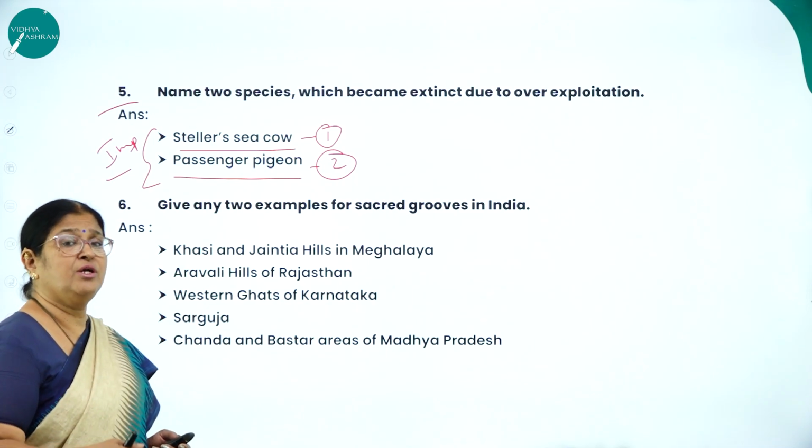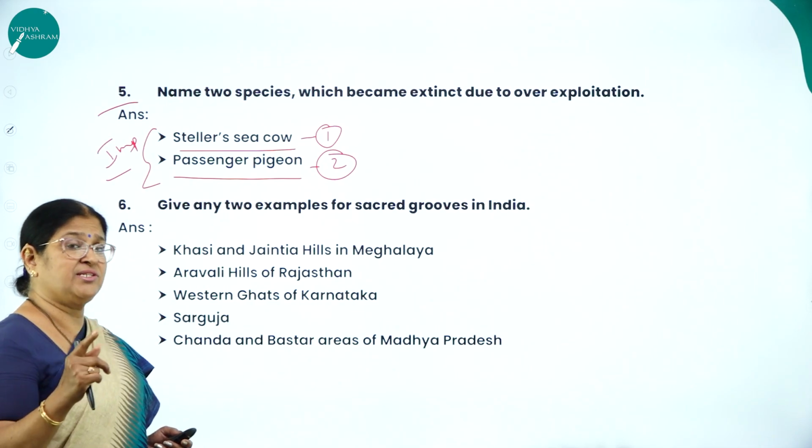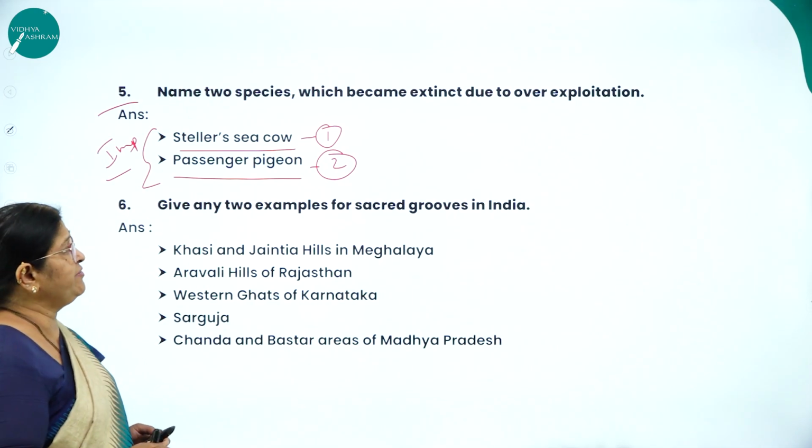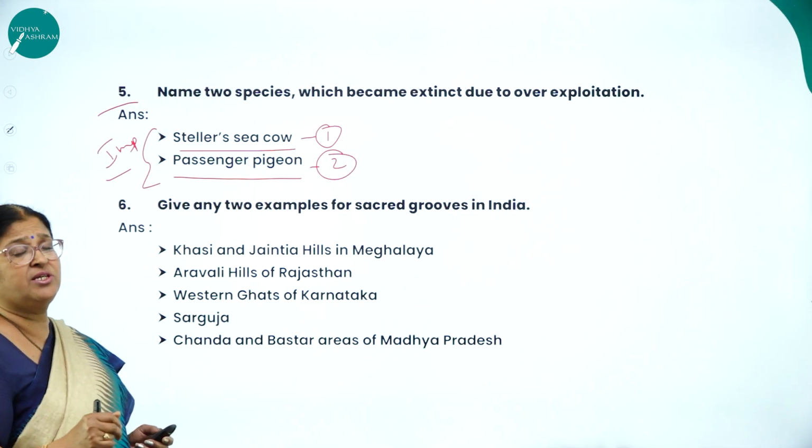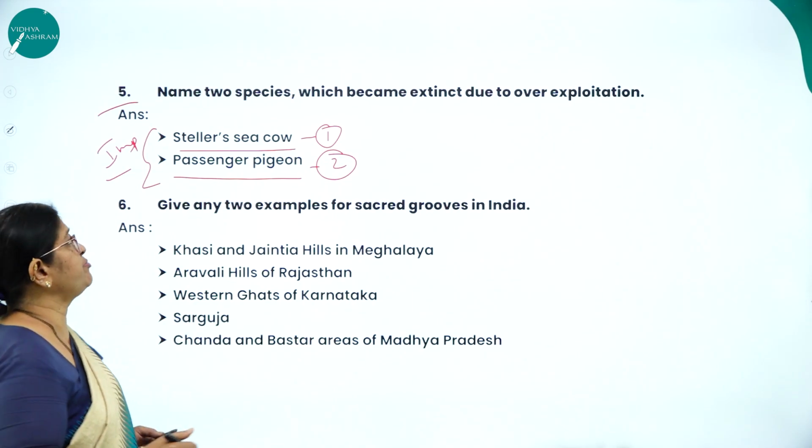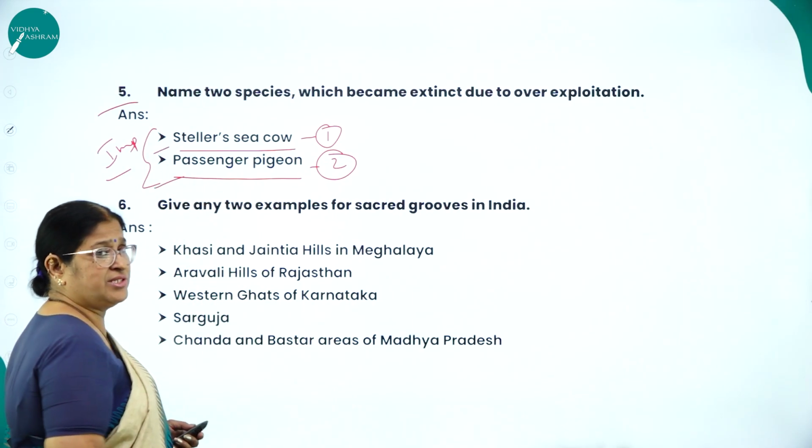It is also one reason. Overexploitation is one such reason for the loss of biodiversity. What are the 2 very important species which have become extinct due to overexploitation? Steller's sea cow and passenger pigeon.